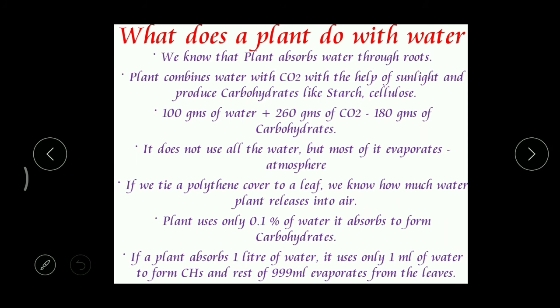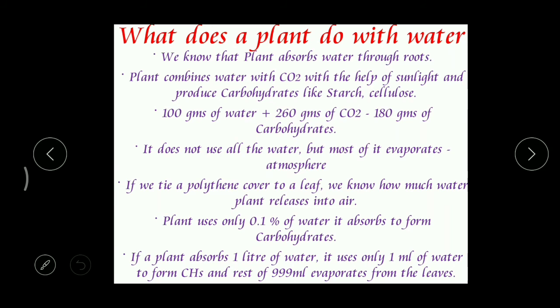Then the next one: what does the plant do with the water? That means in which way water is useful to the plant. Here we already learned that in a plant body we can find different types of parts. At the base we can find the root system, the next is the shoot. In the shoot we can find a stem, then branches, leaves, flowers, fruits, like this. So each and every part has a particular function.